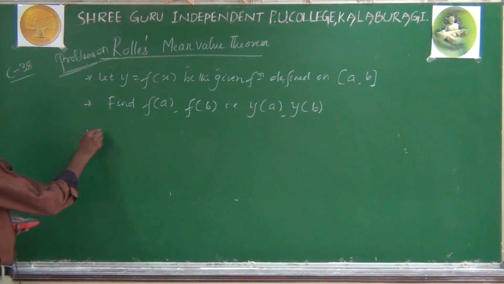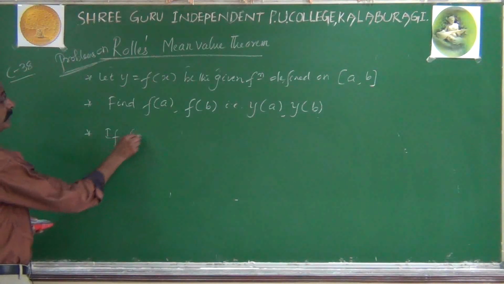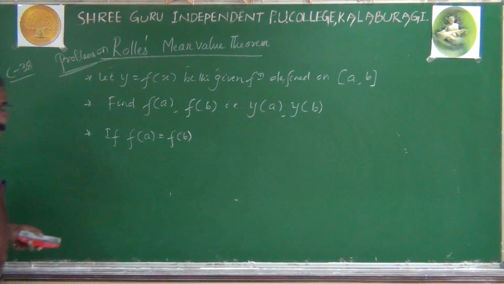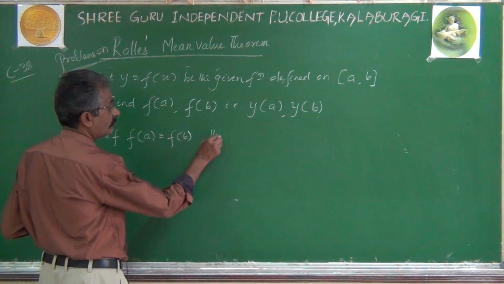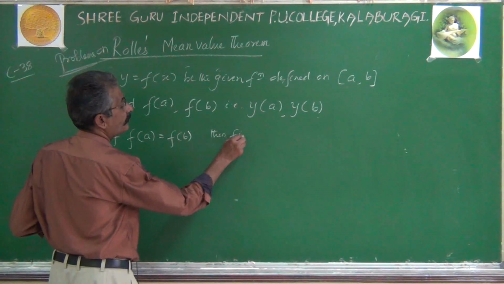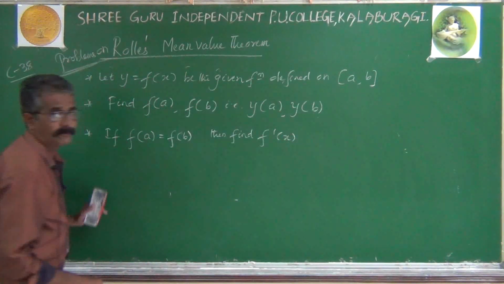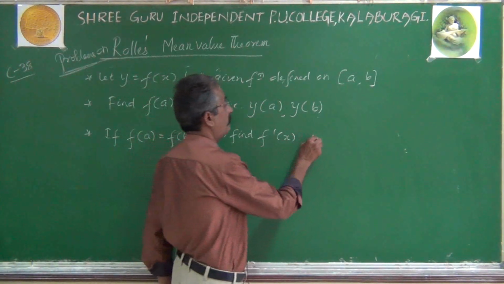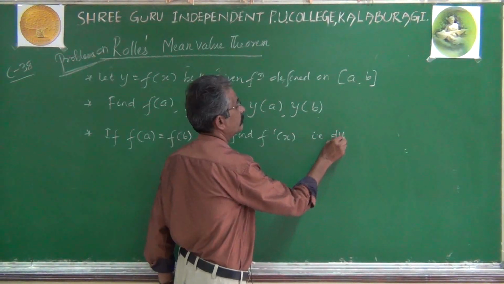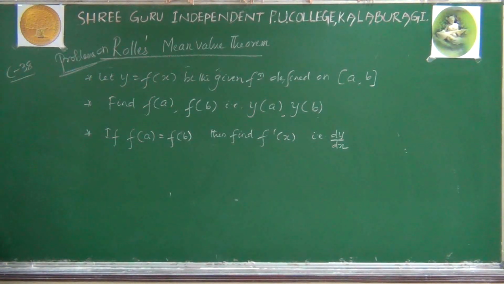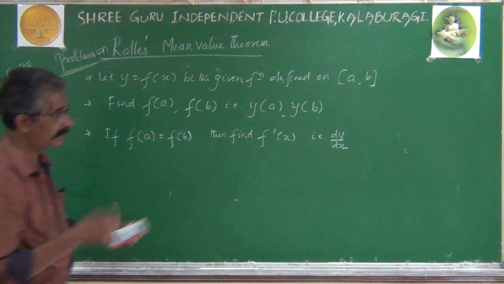After that, if f of a equal to f of b, this is an important condition. If f of a equal to f of b holds, then find f dash x, that is dy by dx. To find dy by dx, use any of the earlier methods like sum rule, product rule, quotient rule, composite rule, etc., whichever we already discussed.